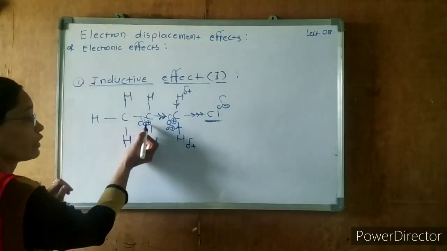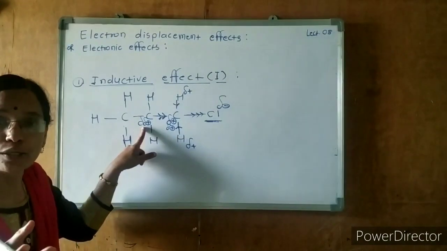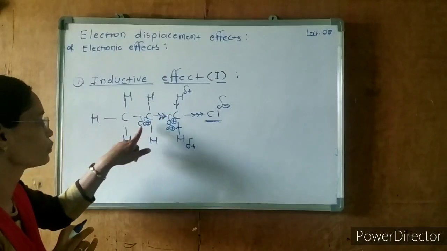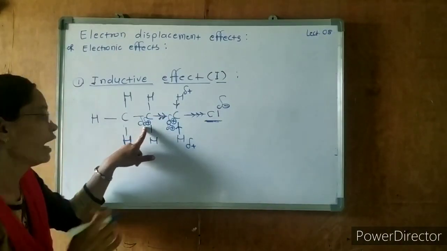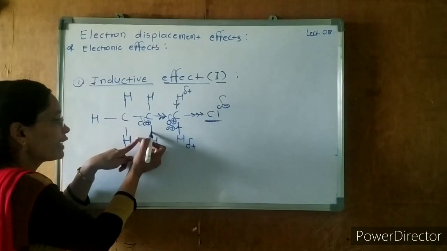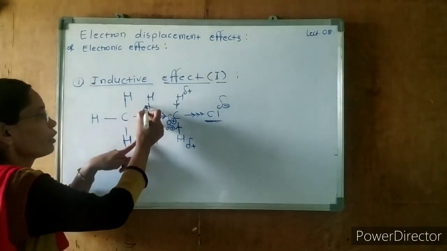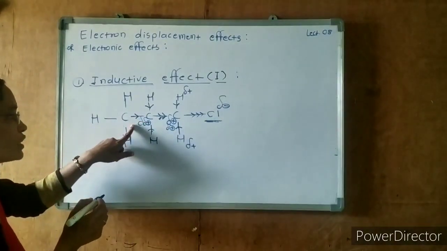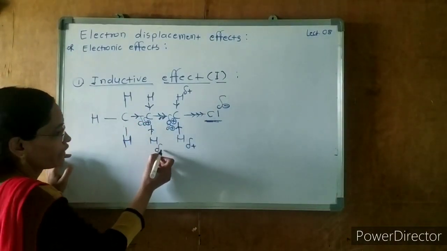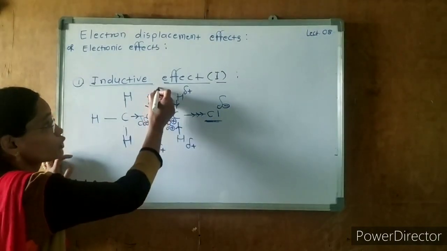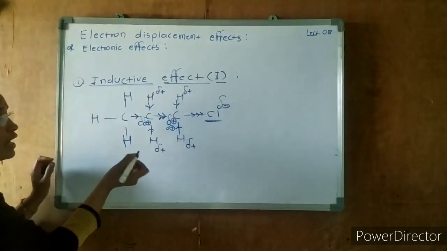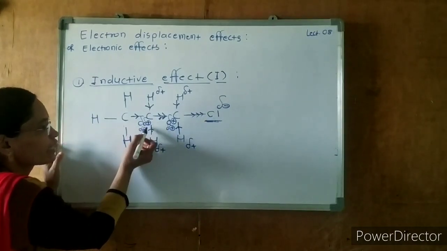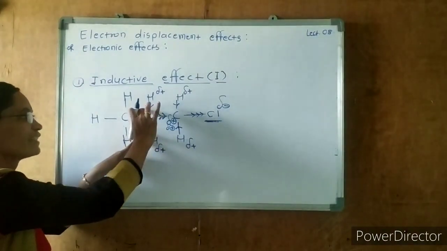Now this carbon becomes again more electronegative, because the electrons are attracted by this carbon, so it becomes electron deficient, and it will attract electrons from this hydrogen and from this carbon, so that there is a development of delta positive charge here, and also here. Now here the delta negative and this delta positive will get neutralized.